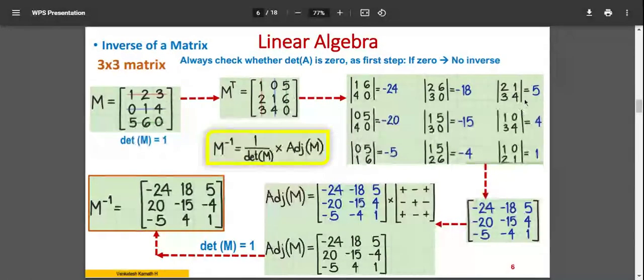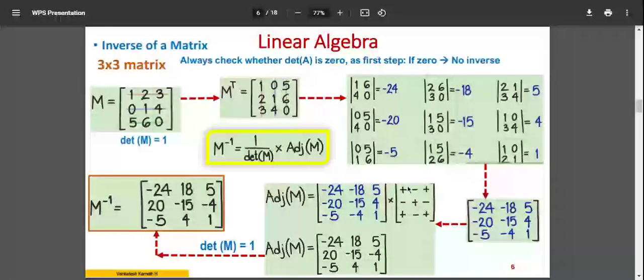Now this is the box. I'll repeat once again. I have a matrix. I calculated the determinant of it. I find that the inverse can be calculated, so I go ahead. Then I write the transpose of that matrix, that is just inverting rows and columns. I calculate the cofactor for each and every element and write it in the form of a matrix.